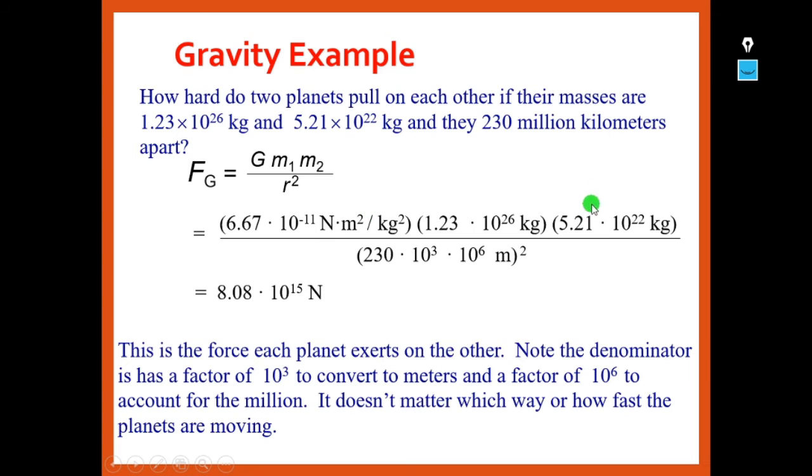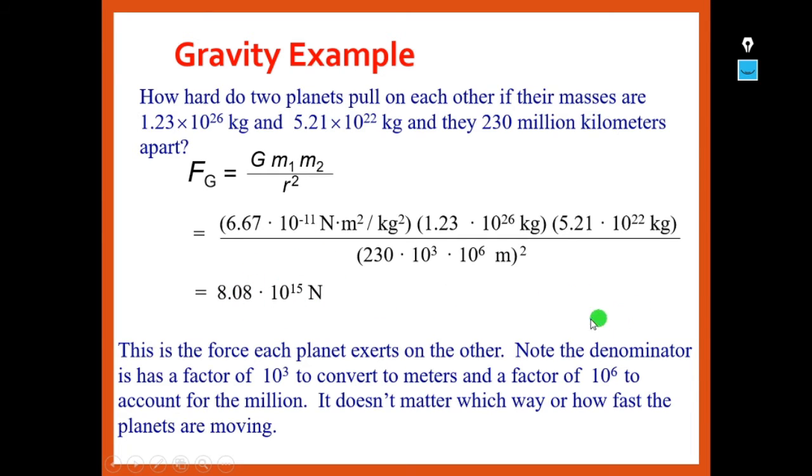When we solve and simplify this equation, we get the gravitational force value as 8.08 into 10 power 15 newtons. Units of force are newtons. That means this much force is exerted by each planet on the other. I have told you that according to Newton's third law, the same amount of force is exerted mutually on each other by two objects. That's why we call them balanced forces. So this is the amount of force each planet exerts on the other.